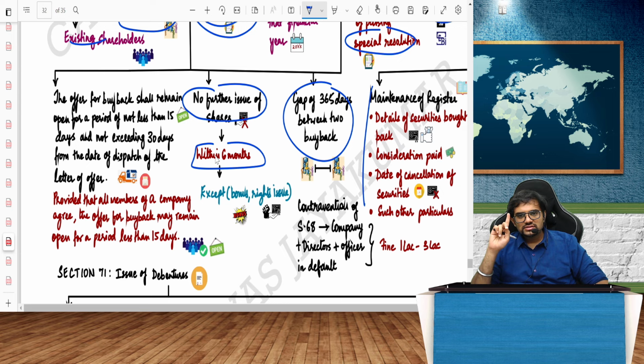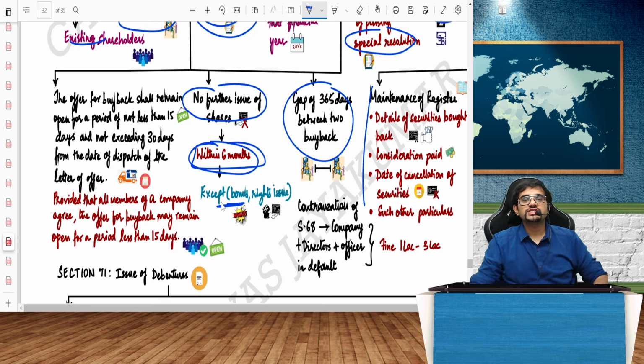I repeat, three things, guys. Gap between two buybacks, minimum 365 days. Second point, if I pass a special resolution today, buyback should happen within 12 months of that special resolution. Third point, if I buy back shares today, can I again issue the same shares? Not possible within 6 months. But think about it, I have bought back shares. Today, I want to issue bonus shares. Can I issue? Yes.